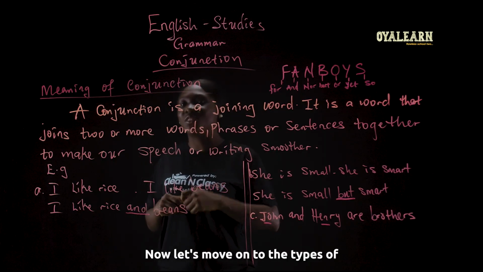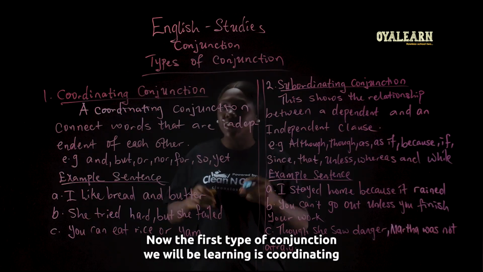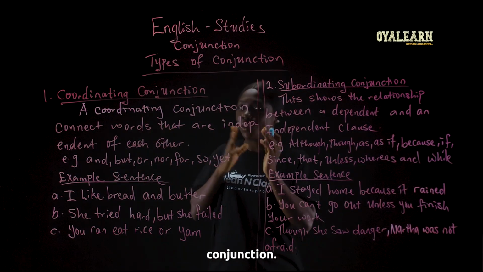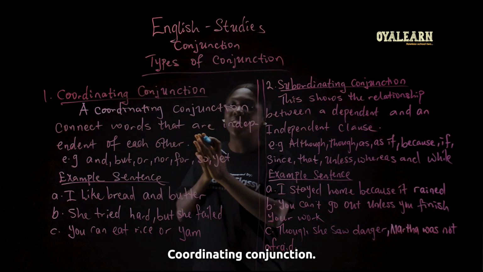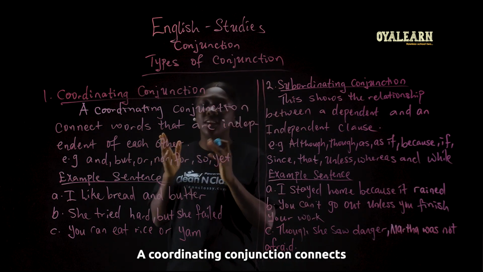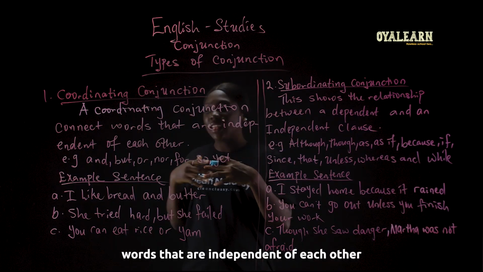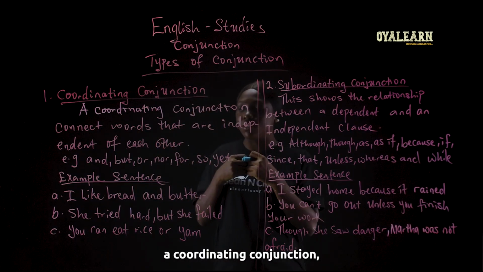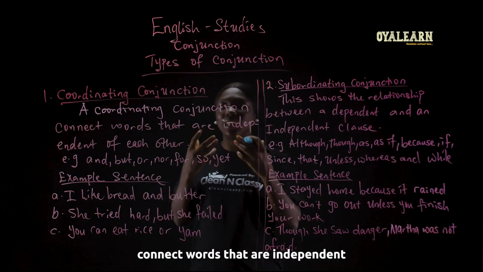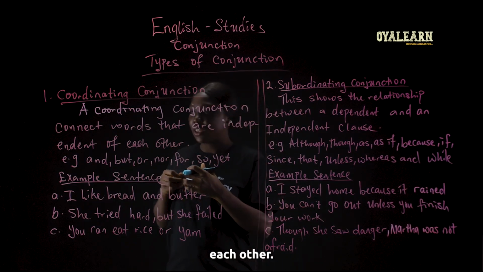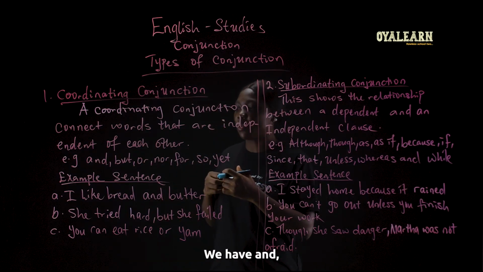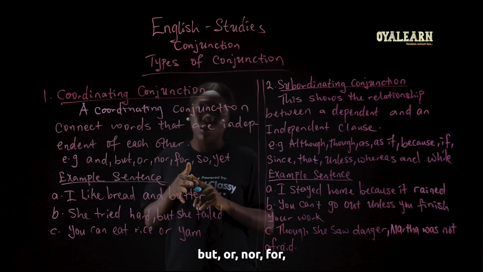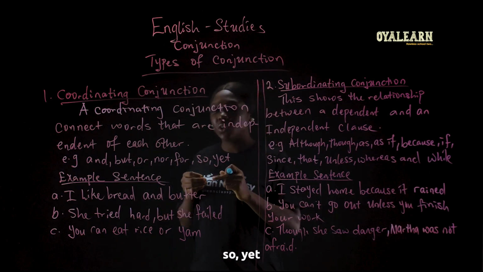All right, now let's move on to the types of conjunction. Now, the first type of conjunction we will be learning is coordinating conjunction. A coordinating conjunction connects words that are independent of each other. Examples of a coordinating conjunction are and, but, or, nor, for, so, yet.